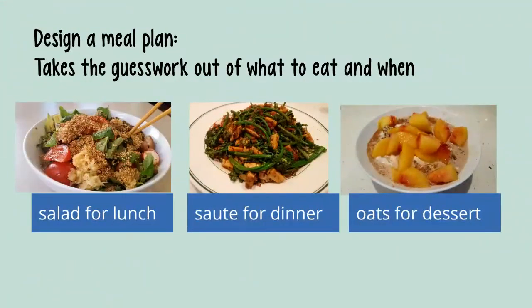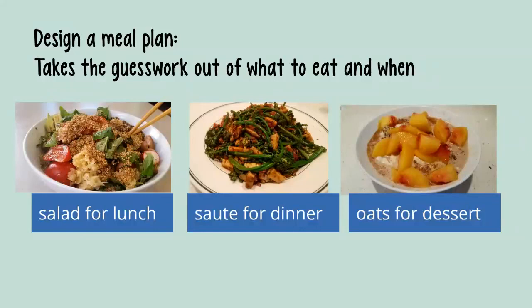Next is to design your own meal. You want to take the guesswork out of eating. You want to take out the last minute grab for food, or food that you eat on the go, or food that's based on your anxiety or boredom or emotions. If you have a meal plan that gives you the time of day to eat and what it is you're going to eat, you're not going to be unnecessarily over focused on food, and your food choices are not going to be overly influenced by your current emotional state.